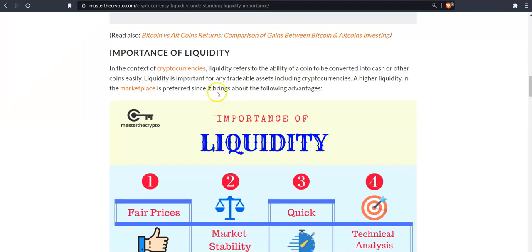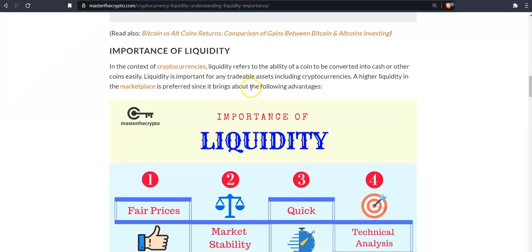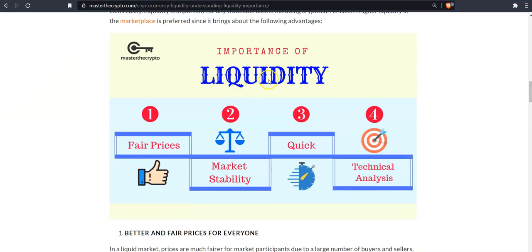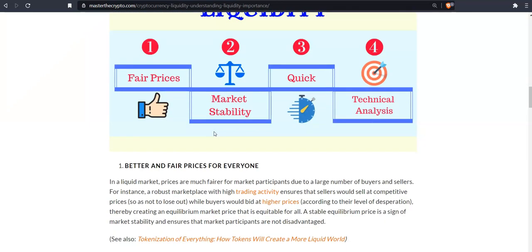In the context of cryptocurrencies, liquidity refers to the ability of a coin to be converted into cash or other coins easily. Liquidity is important for any tradable assets, including cryptocurrencies. A higher liquidity in the marketplace is preferred since it brings about the following advantages. So, looking at the importance of liquidity. Liquidity in the market, number one, brings in fair prices. Number two, brings in market stability. Number three, quick transactions. And number four, more accurate technical analysis.